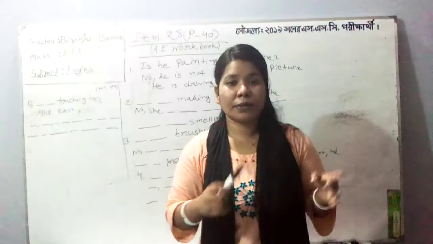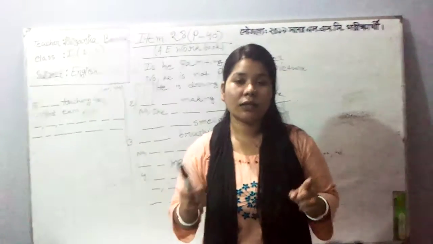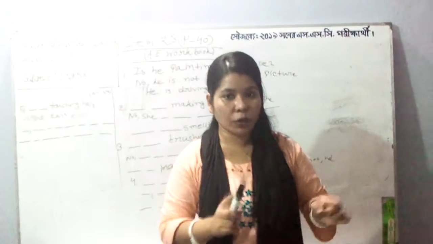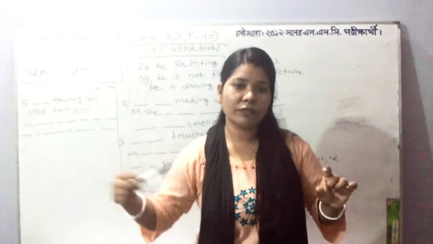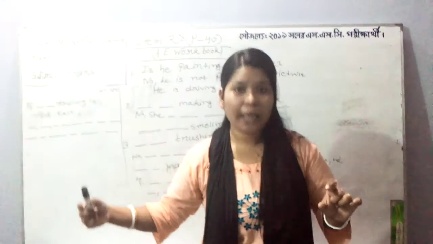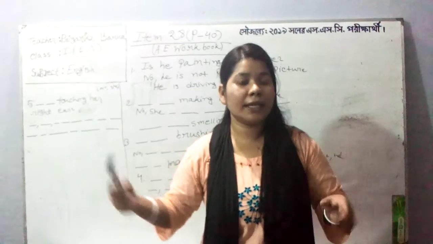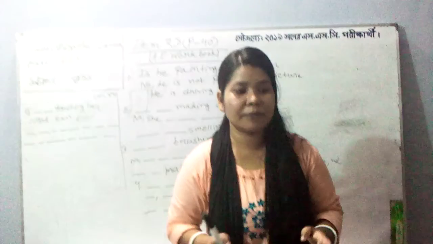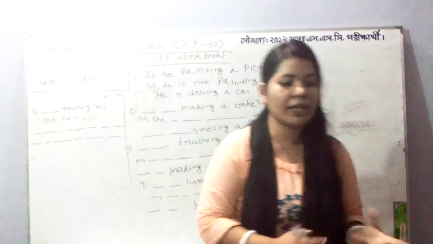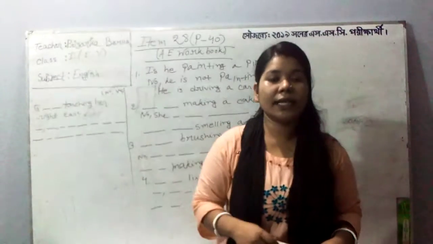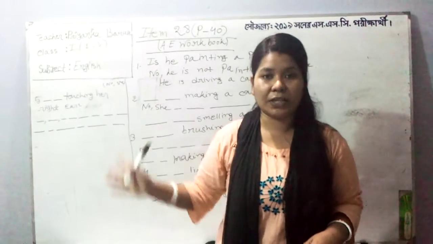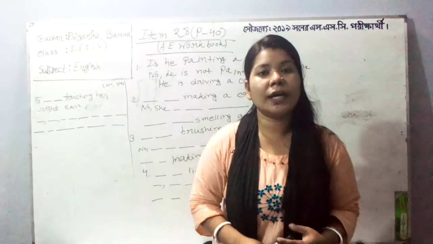You have to follow the gaps, you have to put the word in terms of the gaps. These are some of the questions. Beside the question you will be given pictures. I couldn't draw the pictures, but in your book you will have them.